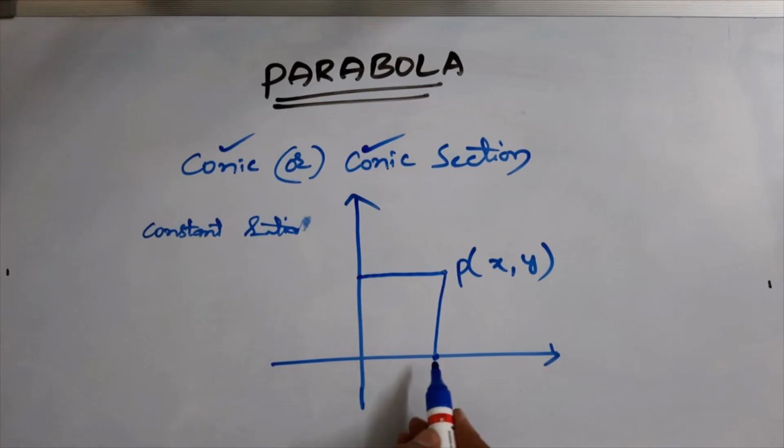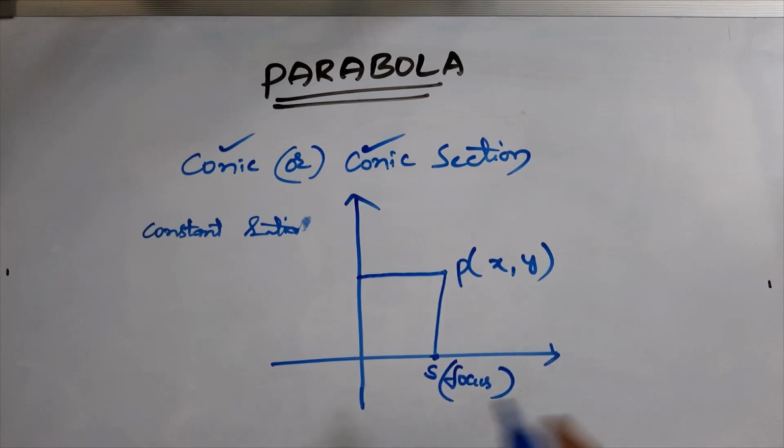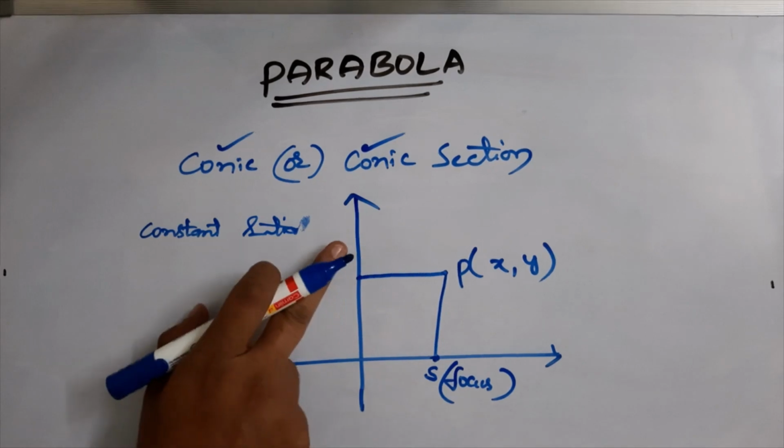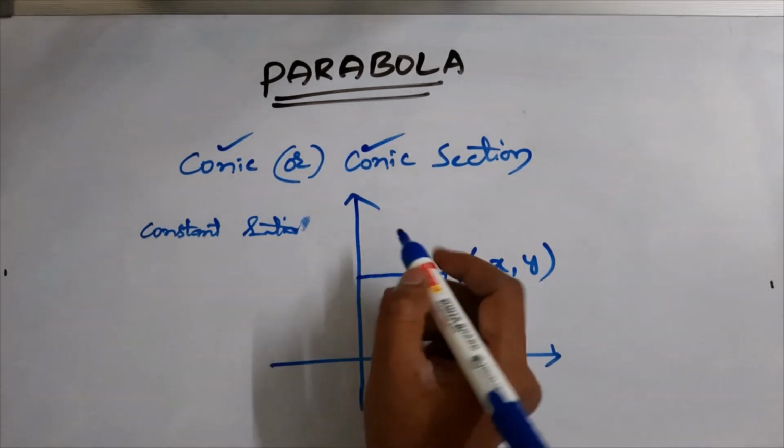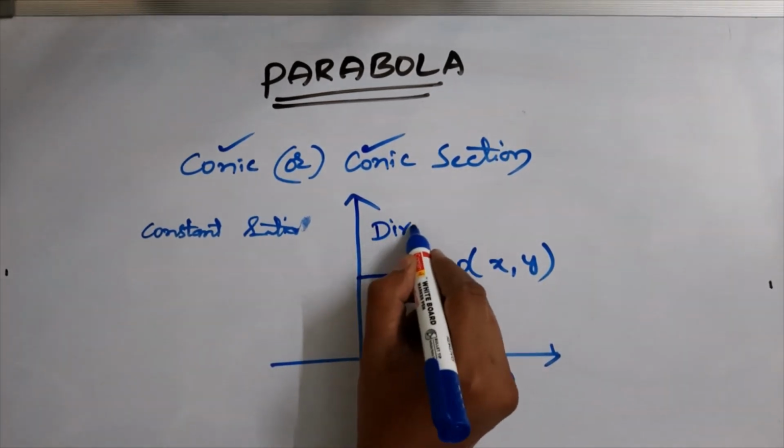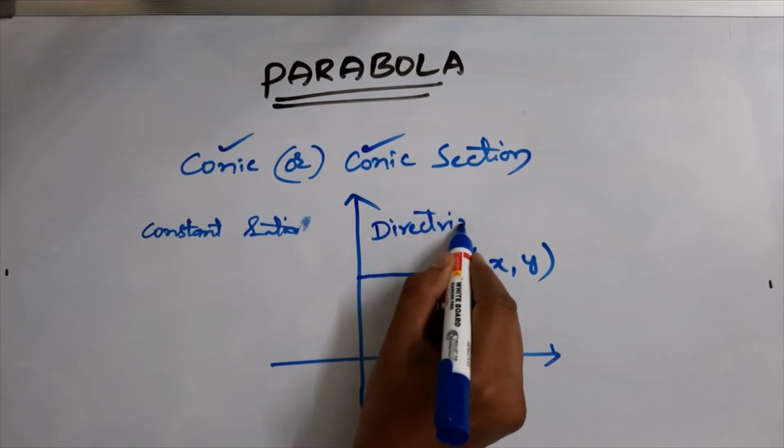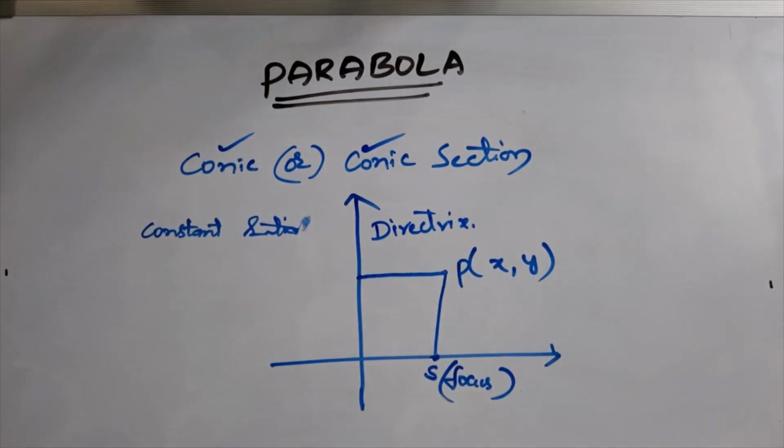Here the fixed point is called the focus, and we denote the focus with S. The fixed straight line is called the directrix.